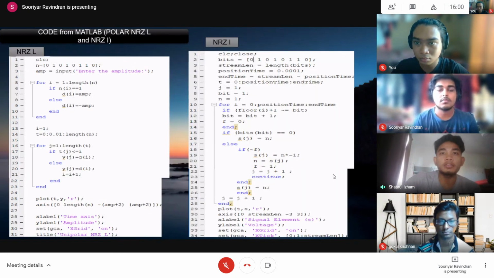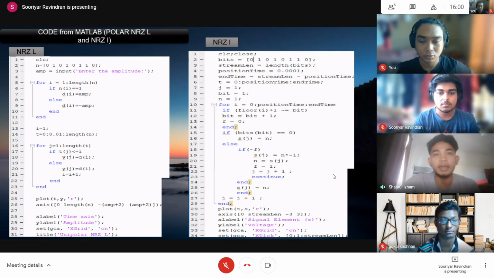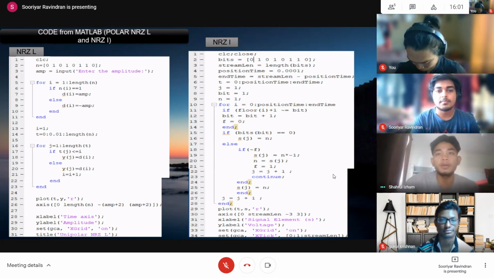So let's continue with polar RZ and RZI. The code for polar RZ is almost the same as unipolar RZ, except the code at line 9 should be changed from 0 to negative amplitude. So the line coding will go to the negative value instead of stopping at 0. The binary data is shown in the code at line 2.